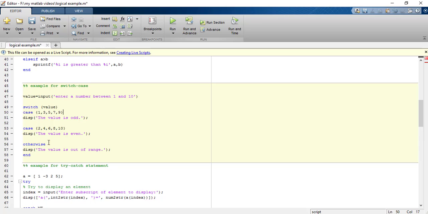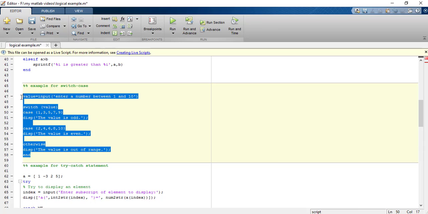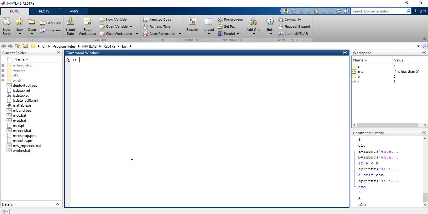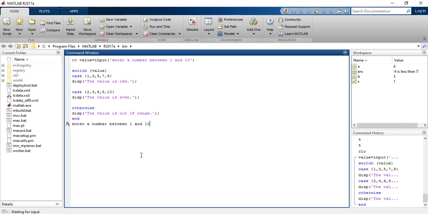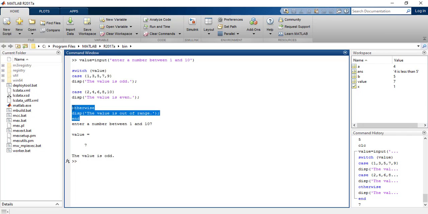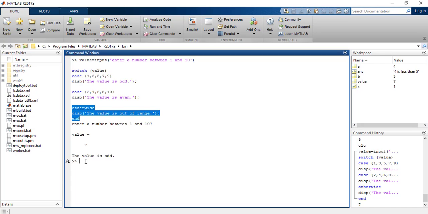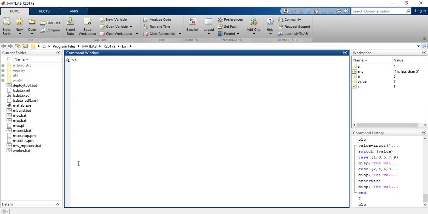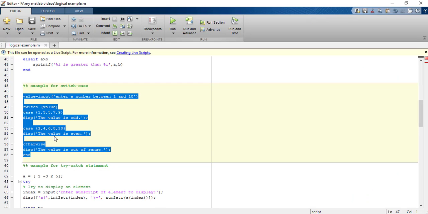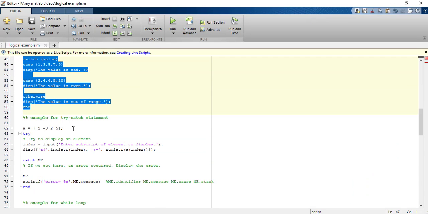So this is easier. So let us run this program, right? Let us enter 7, the value is odd. So this otherwise case is executed when none of the cases mentioned are true. In that case, the statements under the otherwise heading are executed, right? So this is all about the switch cases, right?